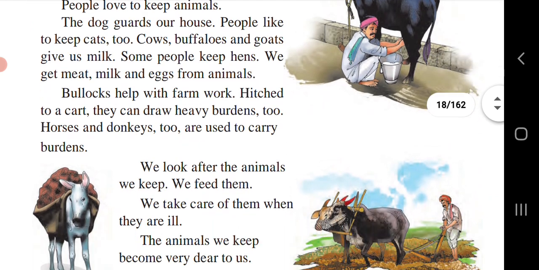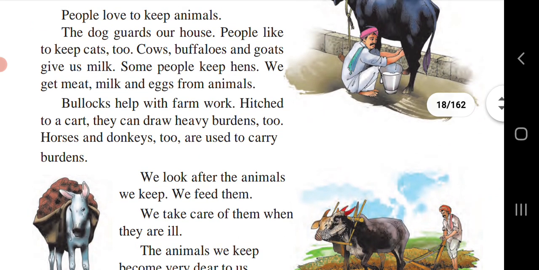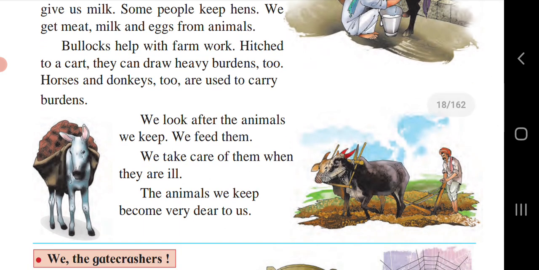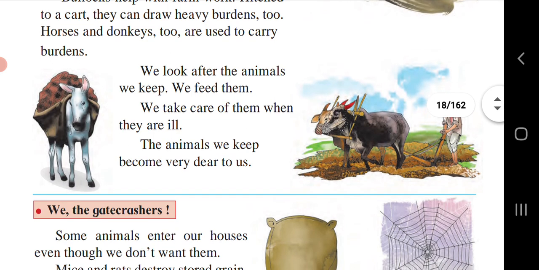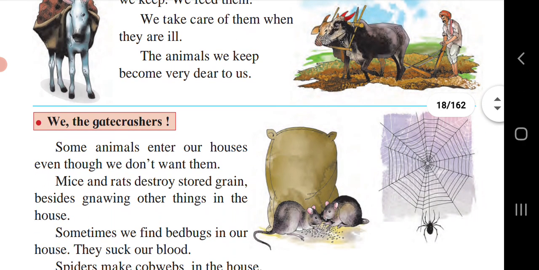In that we had seen some animals are useful to us. We keep such animals with love and care. Some animals are troublesome and a problem to keep with us. In the group of animals, scientists classify different animals according to certain characteristics in them. These differences are called variety of animals.